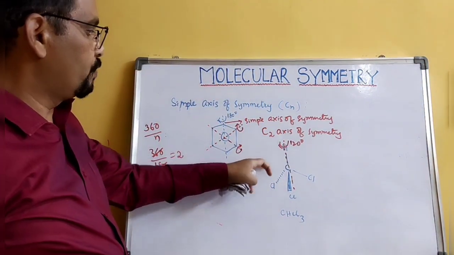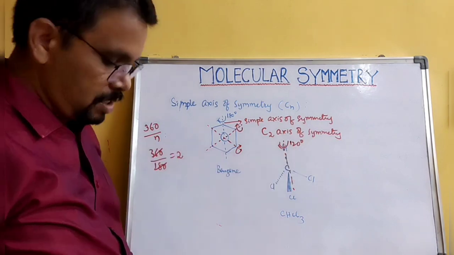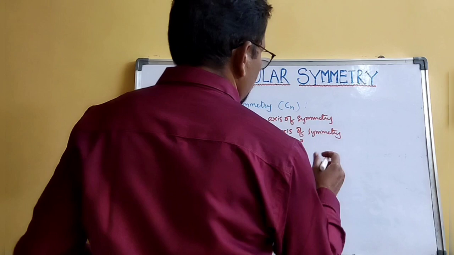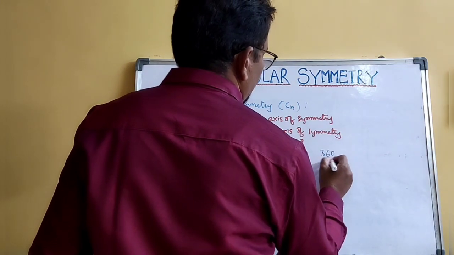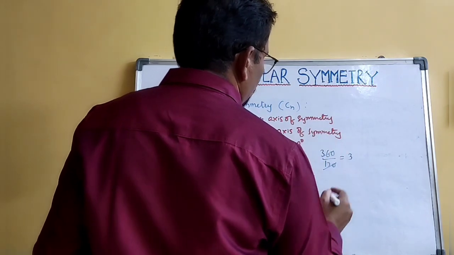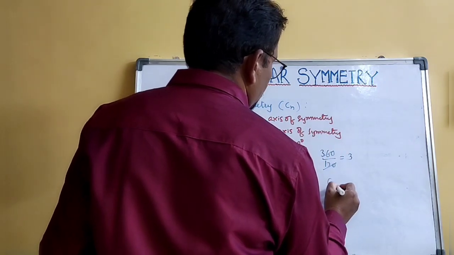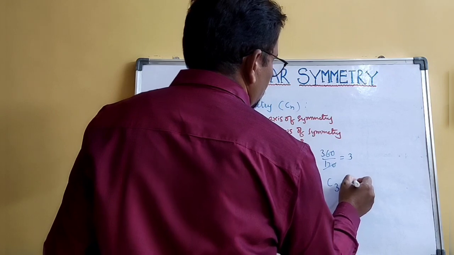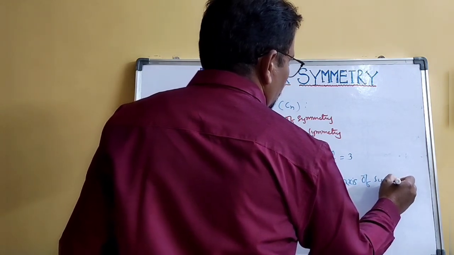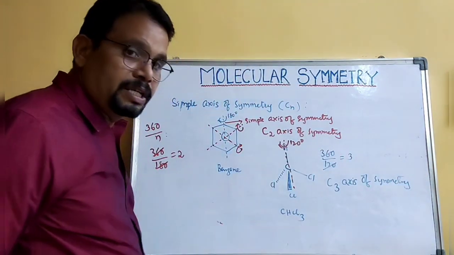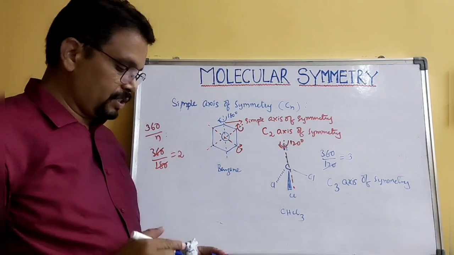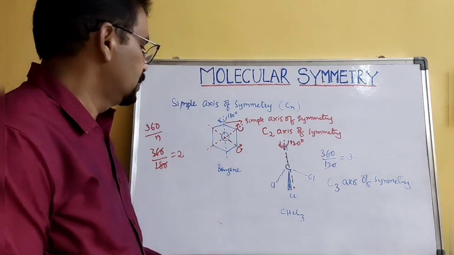For 120 degrees, 360 divided by 120 gives you 3. So this axis is called C3 axis of symmetry. So this is about simple axis of symmetry or proper axis of symmetry.